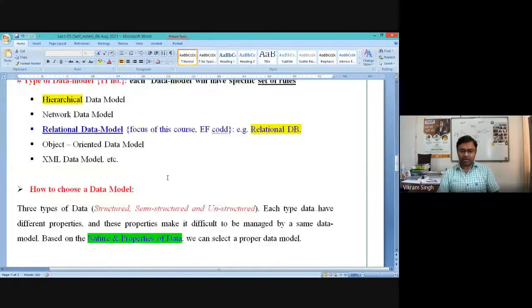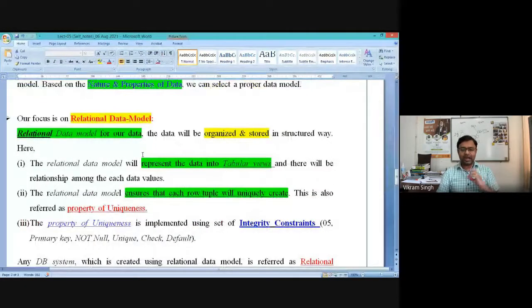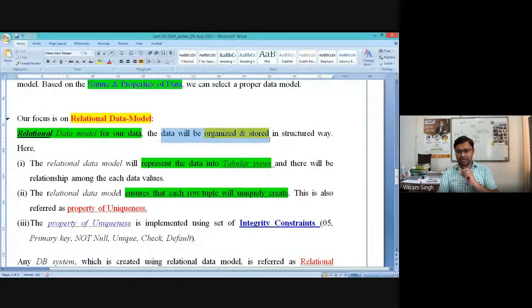So this relational data model also implements this same understanding of the data, right? Whenever we say I'm going to design a database, and this database will be based on a relational data model, it means these three conditions are to be ensured. First, it is very obvious that when we adopt the relational data model for the database design, the data will be organized and stored in a structured way.